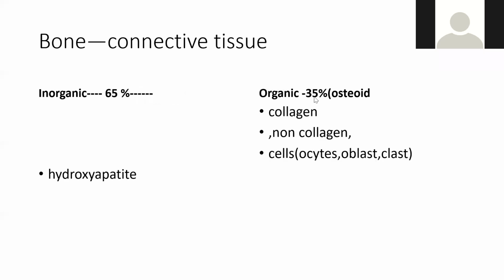Okay, so we'll start with the fracture classification and what is a fracture and everything. So bone is actually formed of connective tissue. Just remember that bone is a part of connective tissue. Now there are two parts of the bone: one is inorganic and one is organic. Organic chemistry, whatever you learned, calcium, hydrogen, carbon, hydrogen, all that. And what is inorganic, where you have these minerals, like magnesium, calcium.